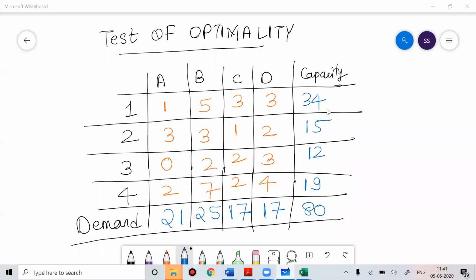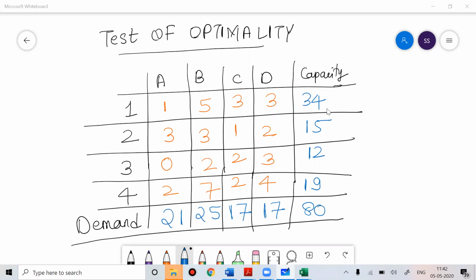Now try to solve this problem. Tell me the initial feasible basic solution of this problem by the northwest corner method. Do it fast. Once you do the initial basic feasible solution, then I'll do optimality. Okay, solve this problem right now, very fast.